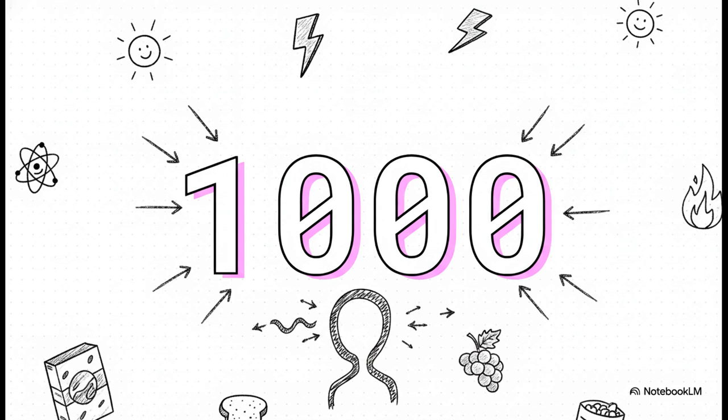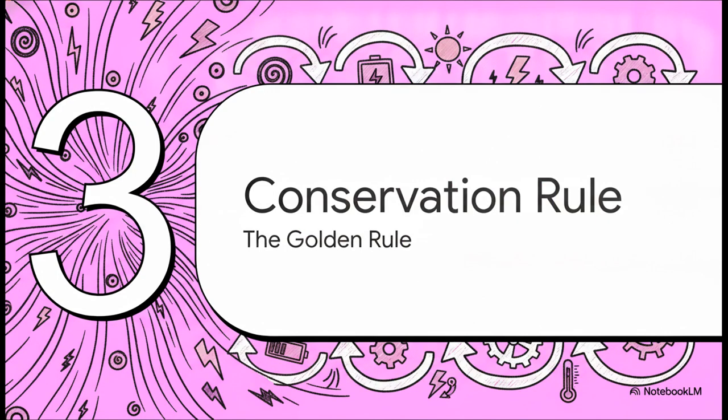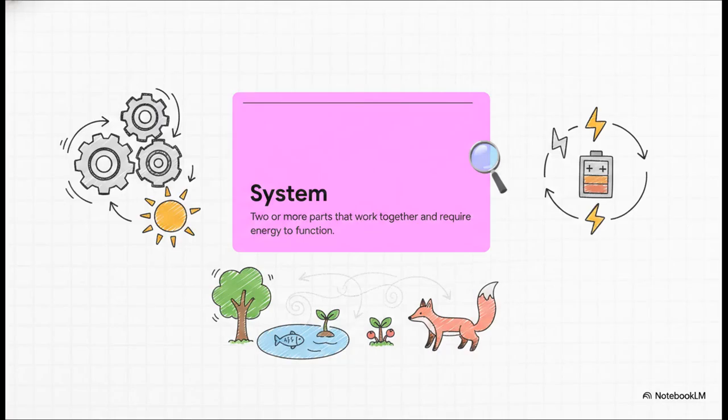Whenever you check the back of a cereal box, you are actually looking at kilojoules, a measurement of the pure survival energy just waiting to be unleashed by your body. Which brings us to Section 3, the golden rule of conservation. Now, to really understand the unbreakable law of the universe, we first need to understand the habitat that it rules, which is the system. A system is simply 2 or more parts that work together and require energy to function.